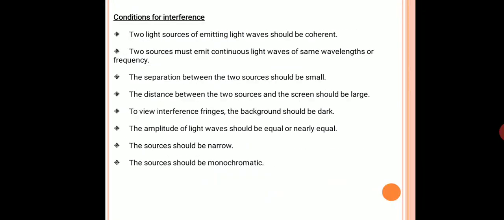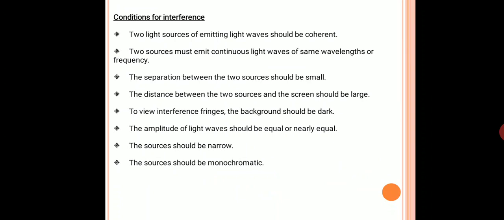Next, conditions for interference. Before discussing conditions for interference, we need to know about coherence. It is a very important concept associated with the idea of interference. Coherence means two or more electromagnetic waves are in a fixed phase relationship with each other.